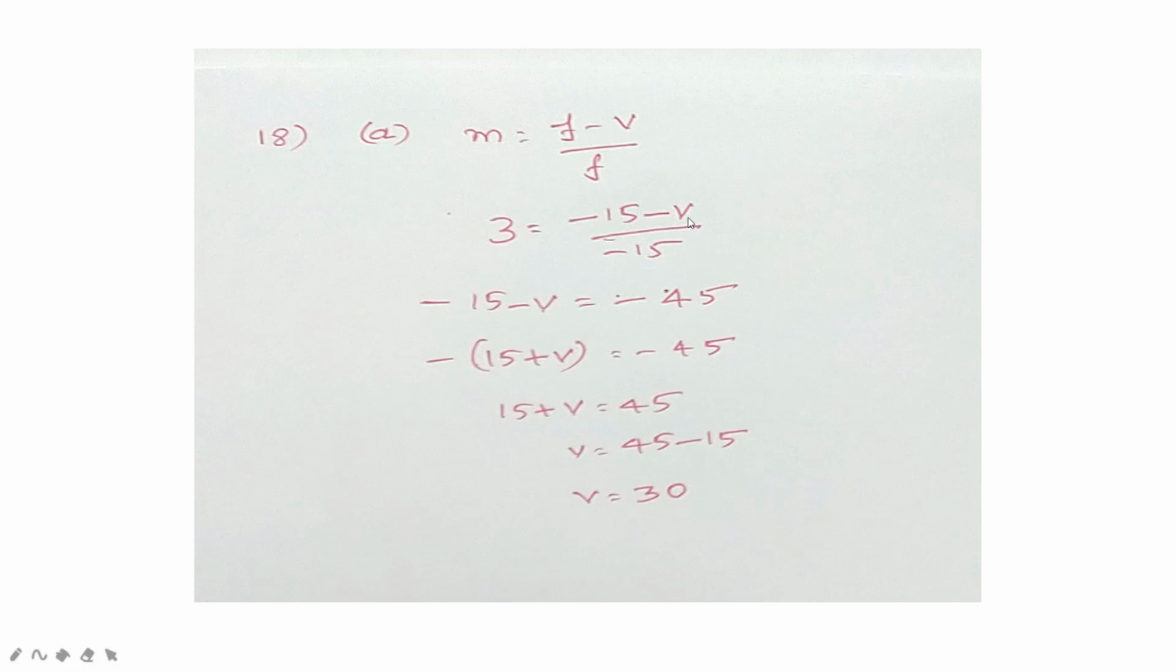We don't know the value of V, you keep V as it is. And for F, substitute minus 15. If you resolve this equation, then you will get 15 plus V is equal to 45. V is equal to 45 minus 15. V is equal to 30 centimeter. We have V is equal to plus 30 centimeter.